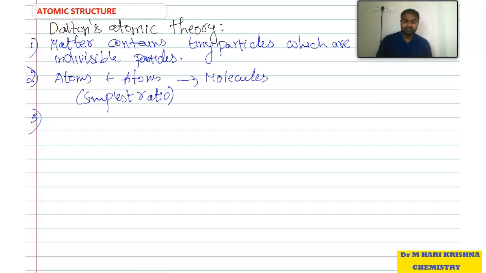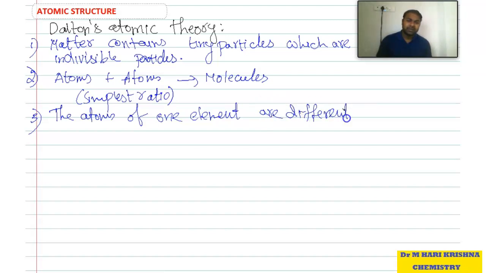Next, atoms of one element are different from atoms of another element.